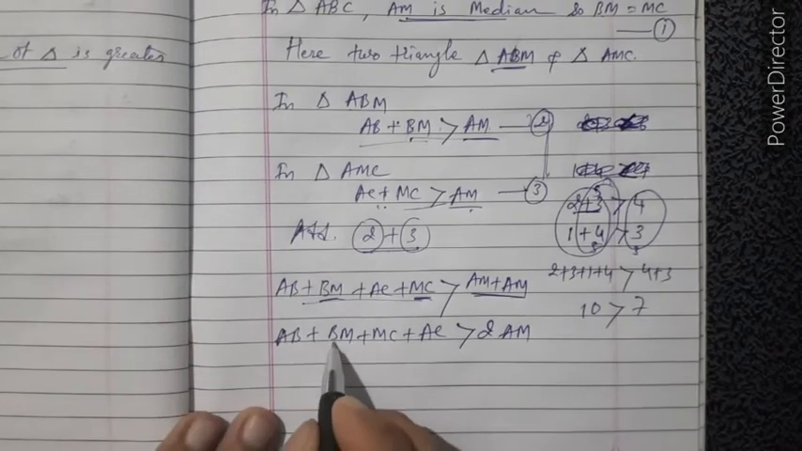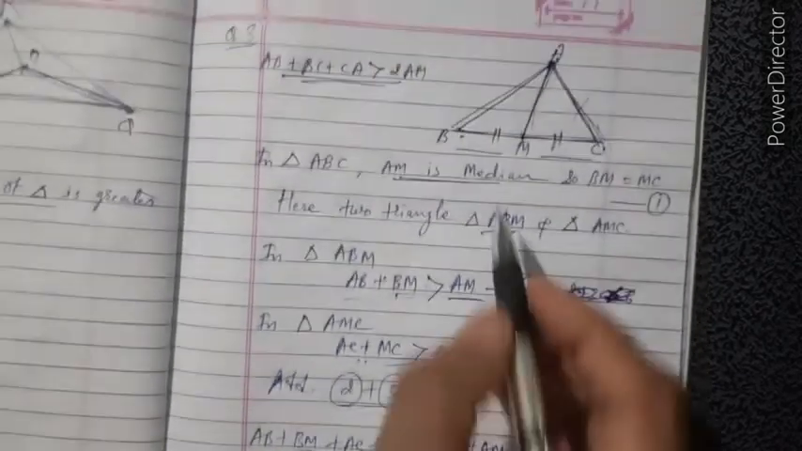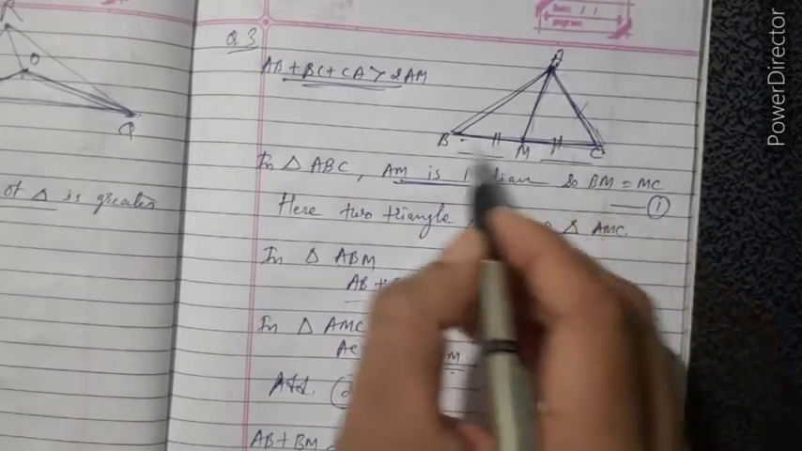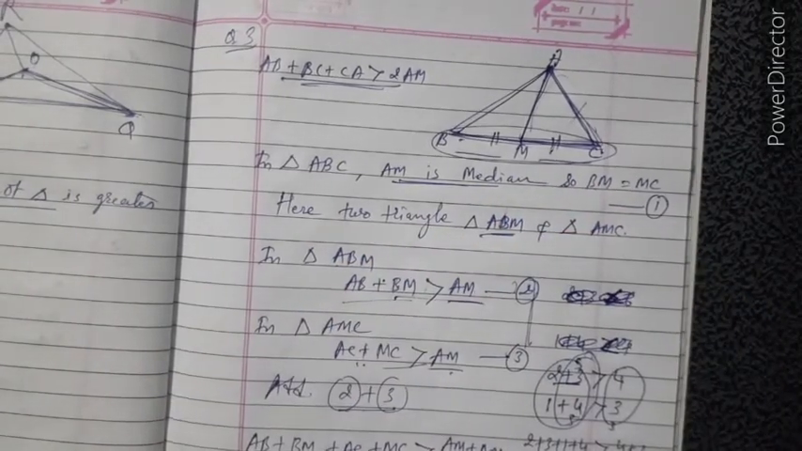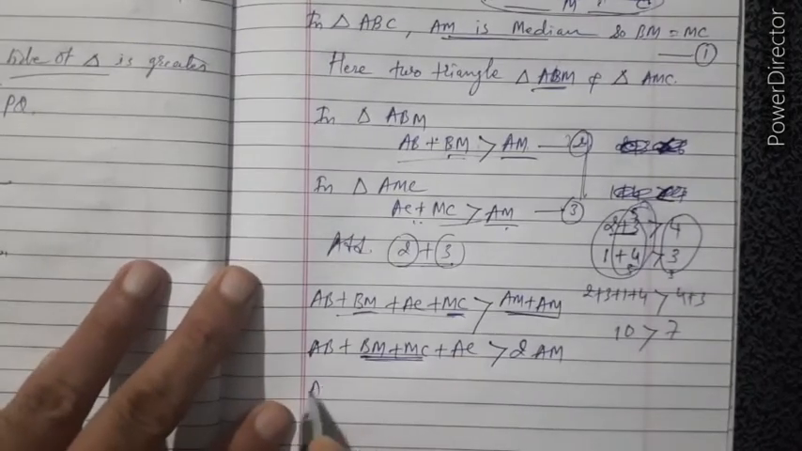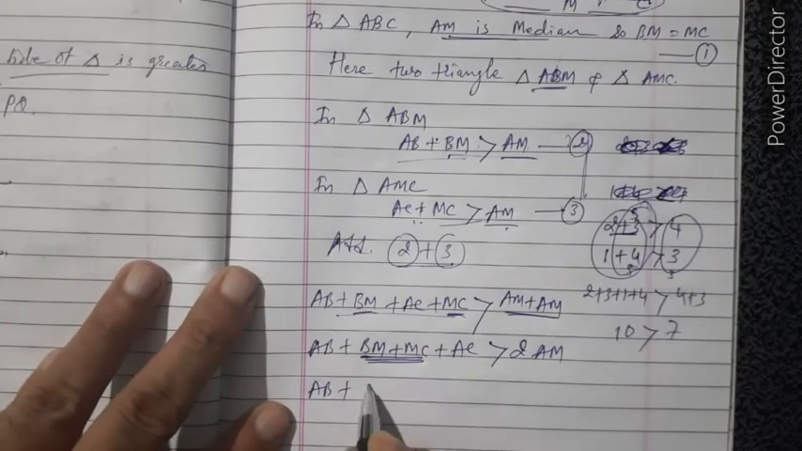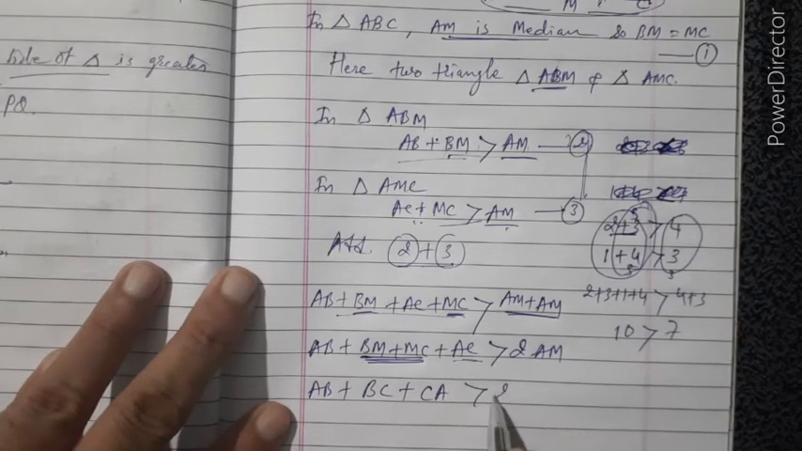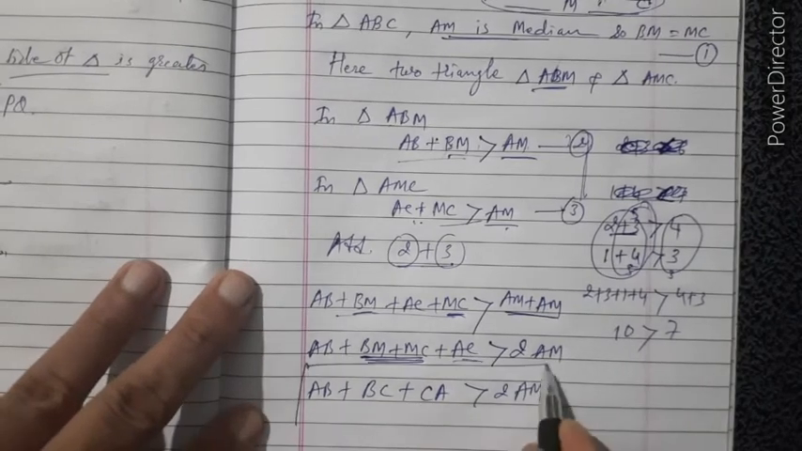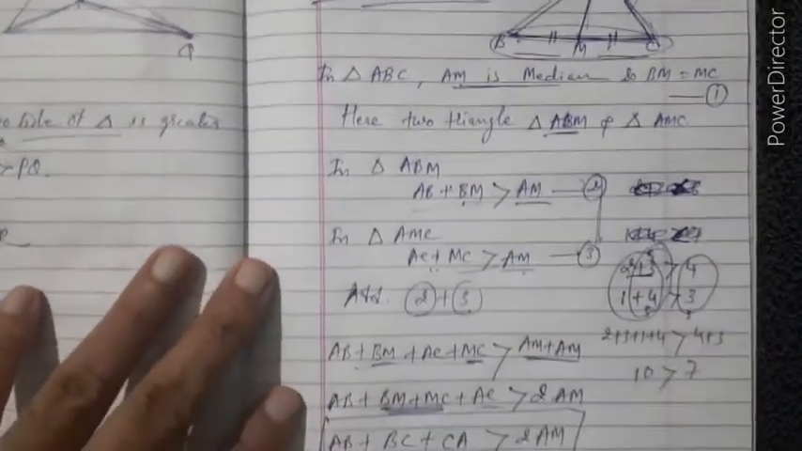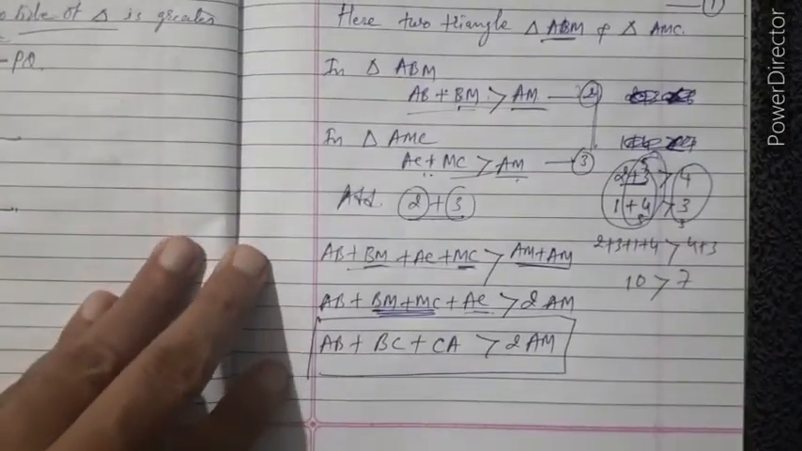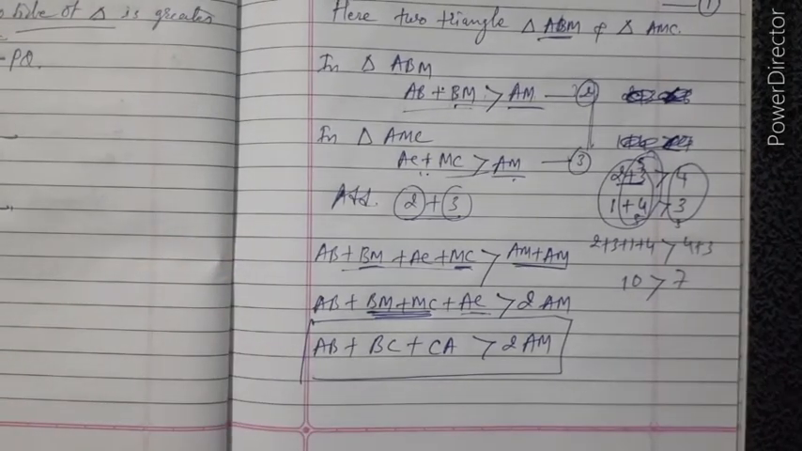Now check this one, BM plus MC. The addition of BM and MC, that is BC. So here AB plus BM plus MC, that is BC, plus AC, you just write AC or CA, it's the same, is greater than 2 times AM. That is what you wanted to prove. So here AB plus BC plus CA is greater than 2 times AM.